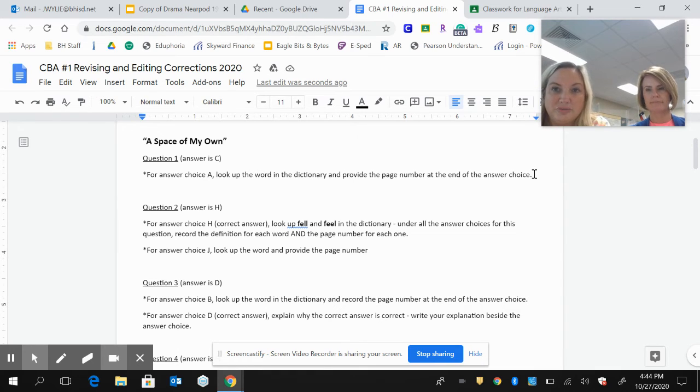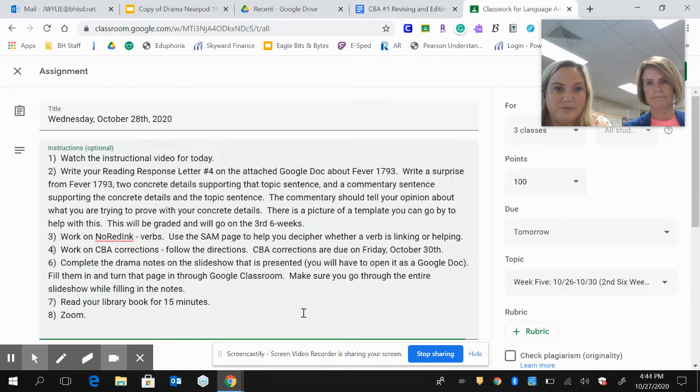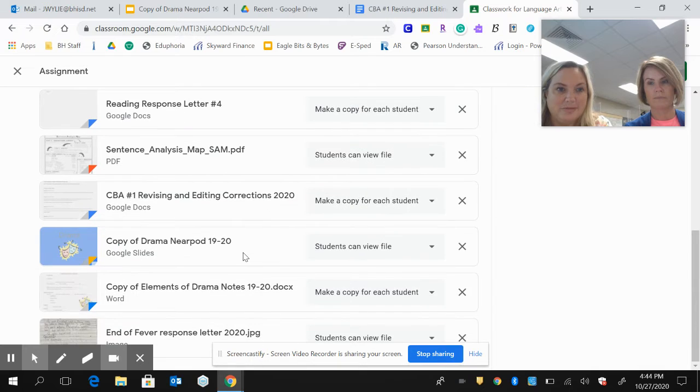You're just looking at the ones you missed, so grade your own answer document first, and then start going through the ones that you missed, following these instructions exactly. Anything else you want to say about that, Ms. Claus? Okay, so this is attached as well for you to turn in to Google Classroom. At the bottom, you have several attachments today.